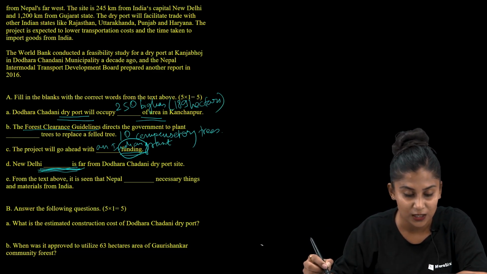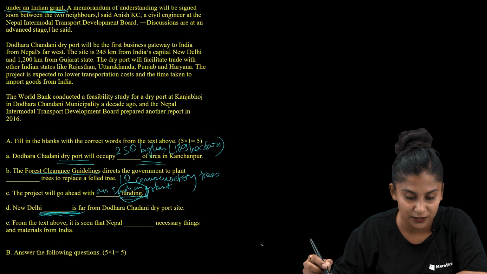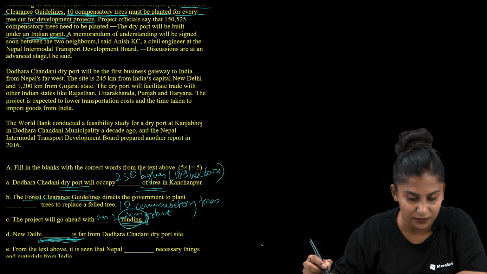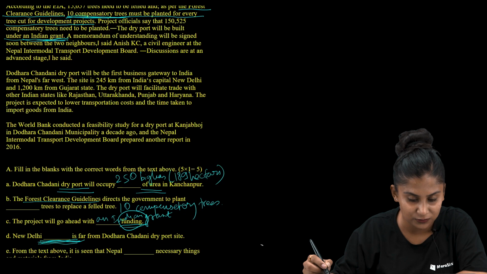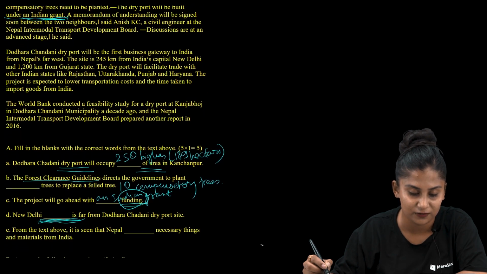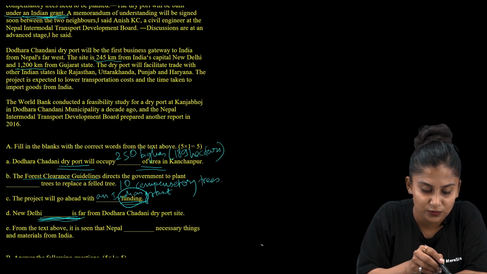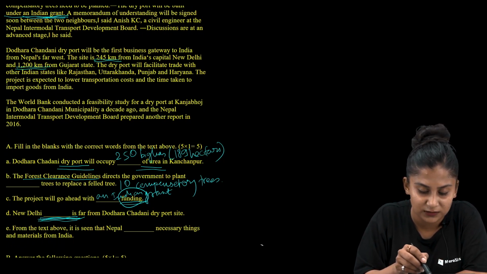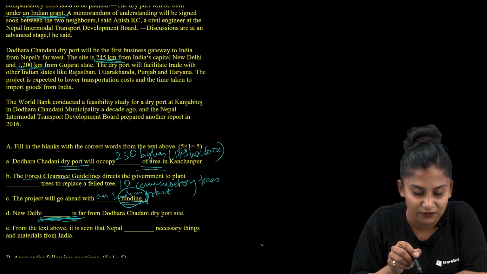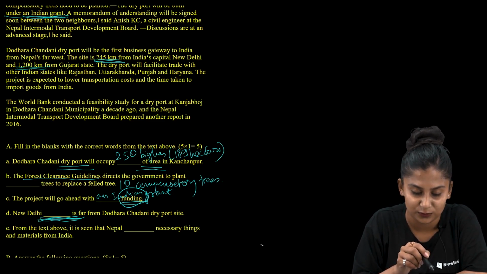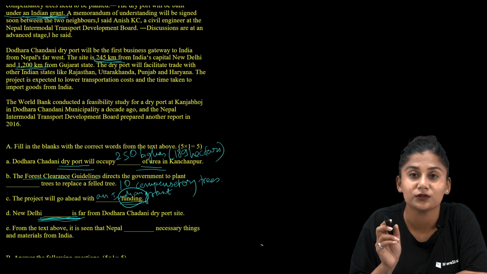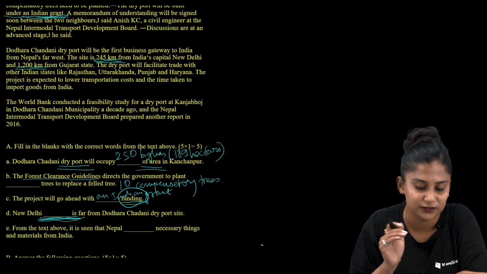Now let us search for the numbers again. We don't see any numbers connected to the kilometer in paragraph number 3. So let us move to the next paragraph. Here I have seen two numbers that talk about the distance. One is 245 kilometer and one is 1200 kilometer. So let us find out which one is appropriate for the text.